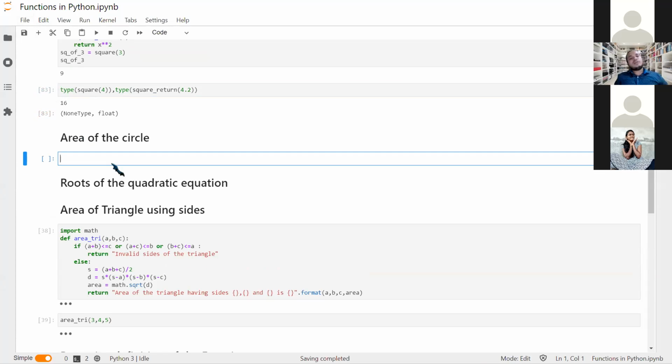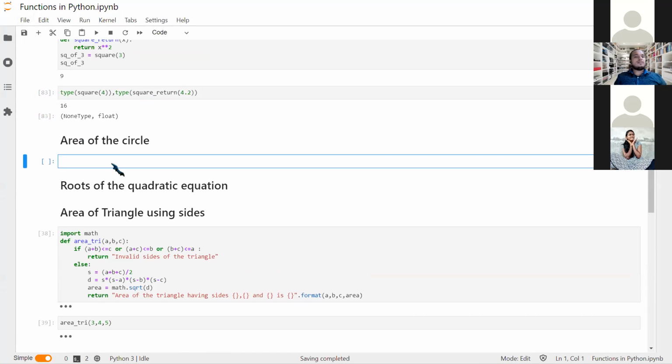Now we need to write some code, and we will try to use the above characteristics, different types of arguments, to solve this problem. So the heading is area of the circle. Say I want to get the area of a circle. So it is pretty obvious what I'll do.